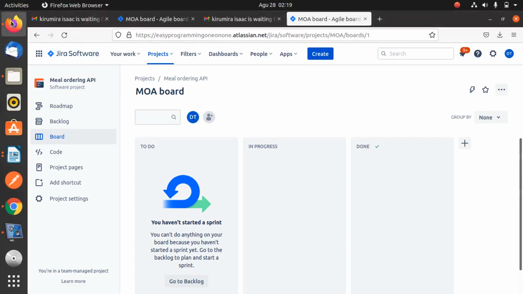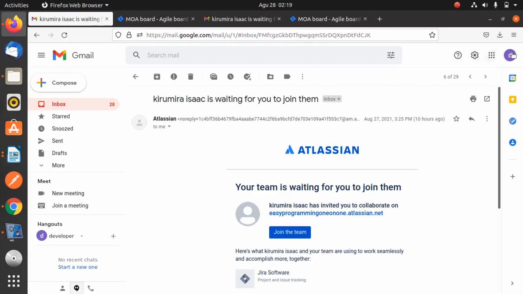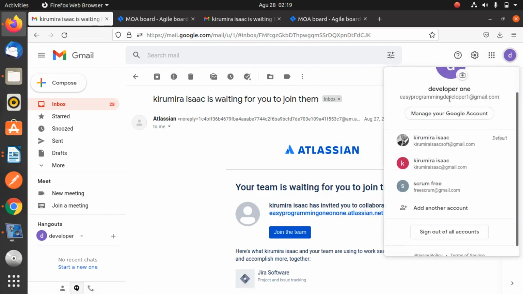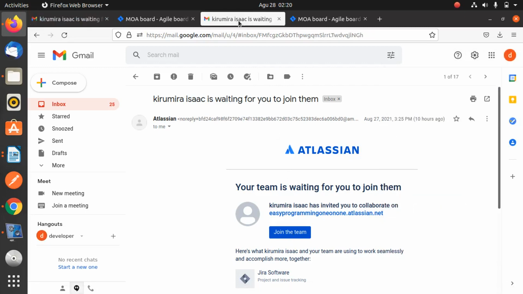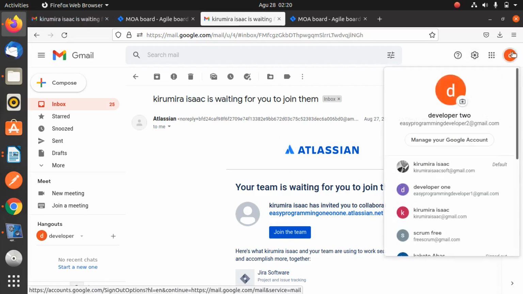If I come onto the account for developer number 1, he got an invitation to join the Scrum team. And if we visit the account for developer number 2, he also got an invitation to join the Scrum team.